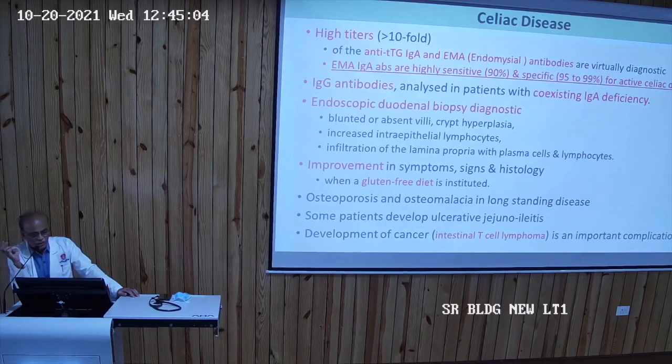Also another good antibody test is EMA, that is endomysial antibodies. They are virtually diagnostic of this and is quite specific, 95% for active celiac disease. And duodenal biopsy, it is diagnostic, and improvement of symptoms after gluten-free diet. So this is diagnostic and therapeutic as well.